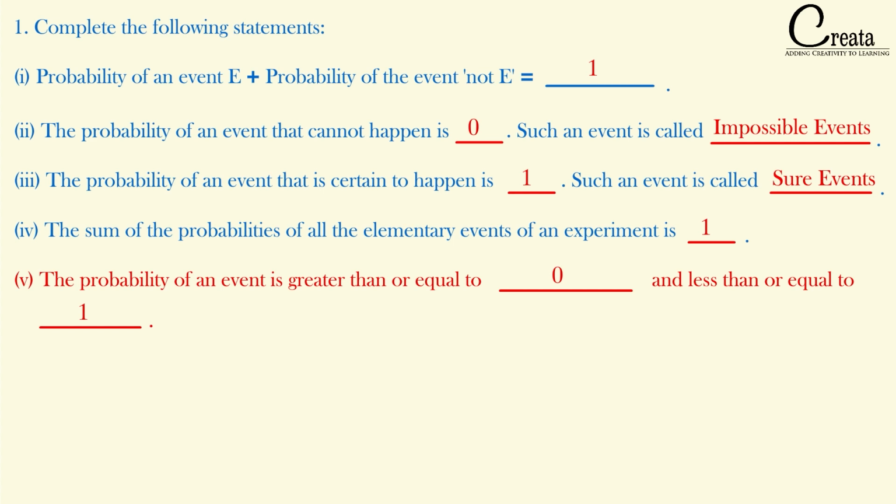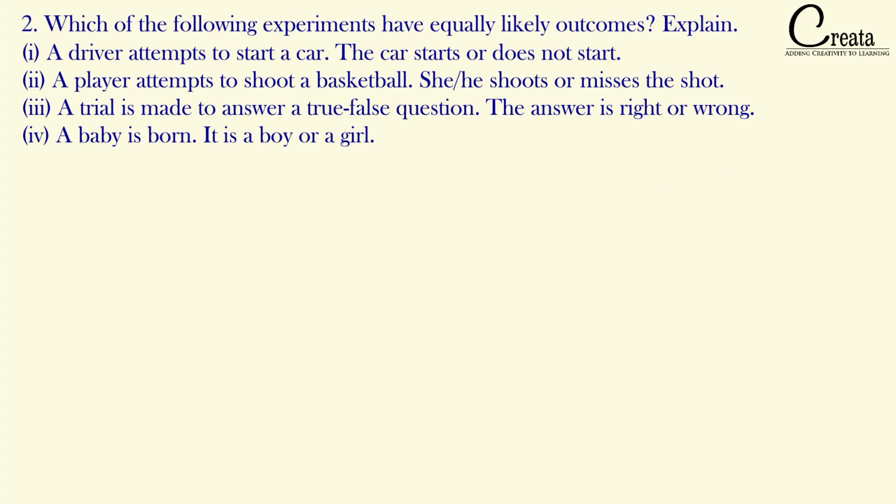So moving further, let's move to question number 2. Which of the following experiments have equally likely outcomes? Explain. 4 conditions are given. We have to find which of the following experiments or cases are equally likely outcomes.